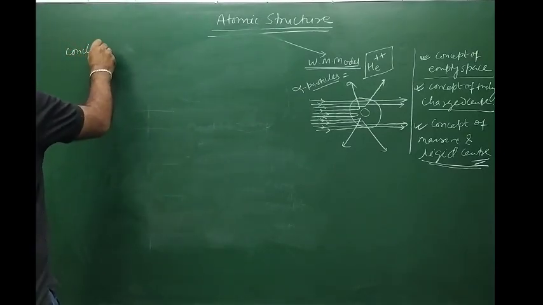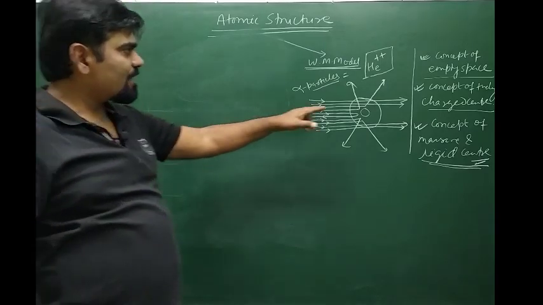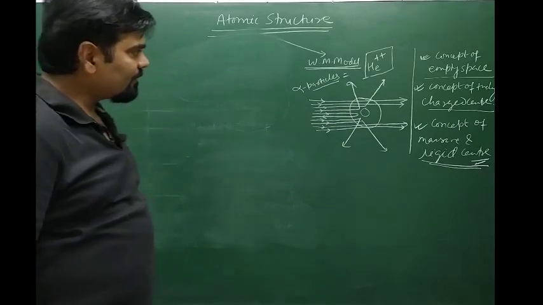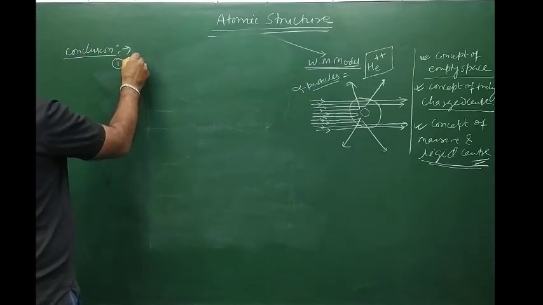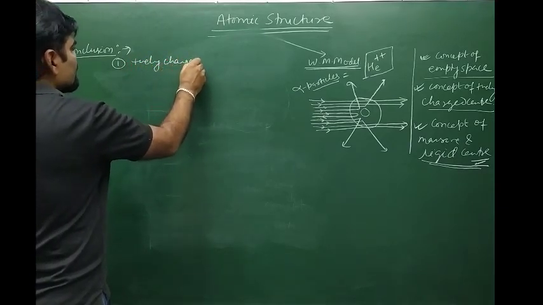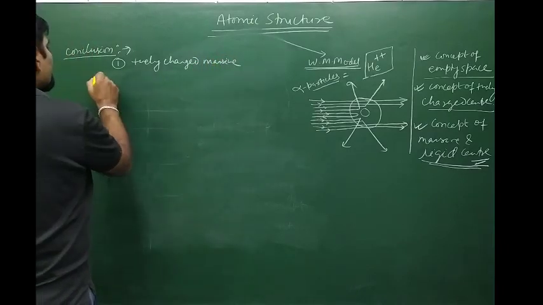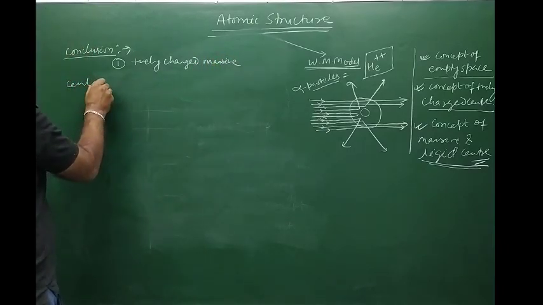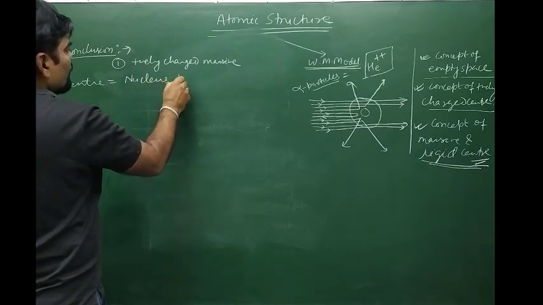The first conclusion is that Rutherford called this positively charged, massive center the nucleus.